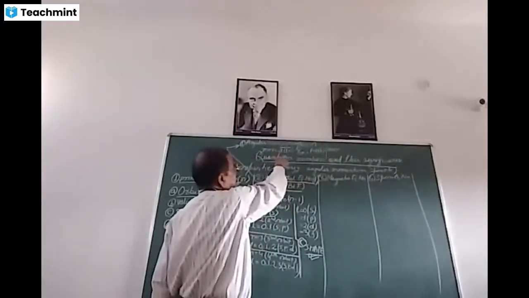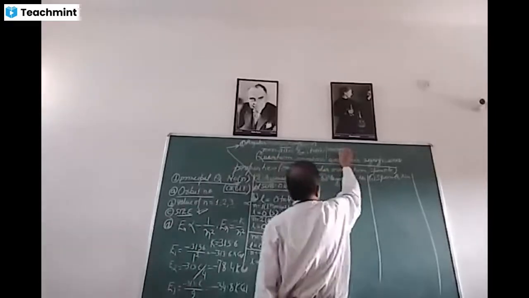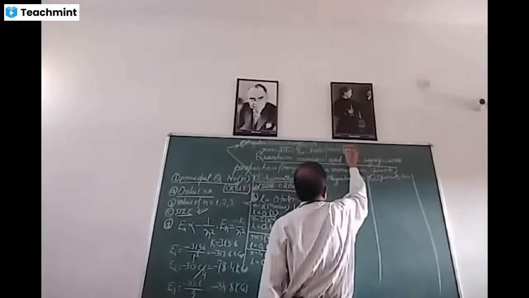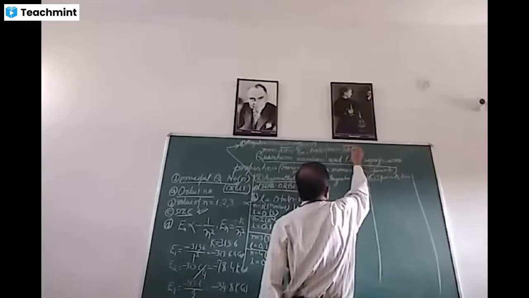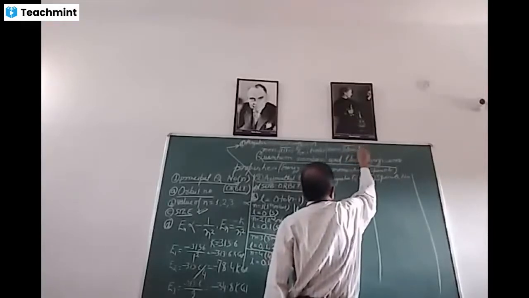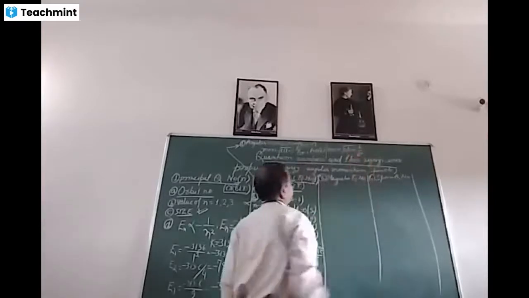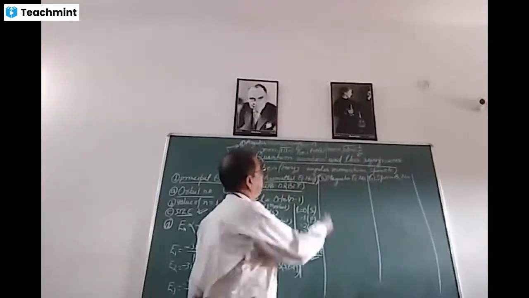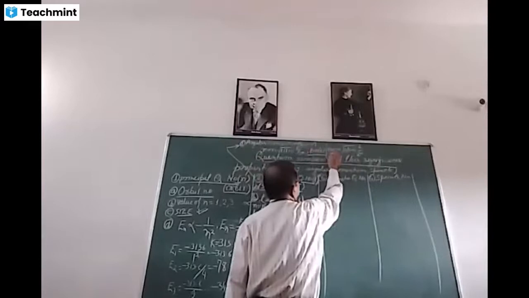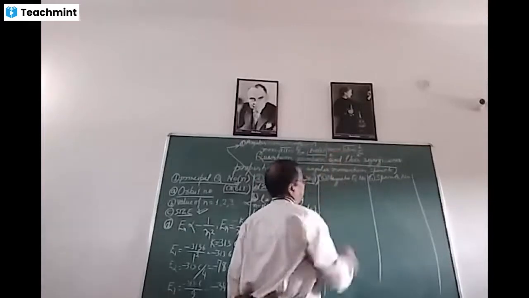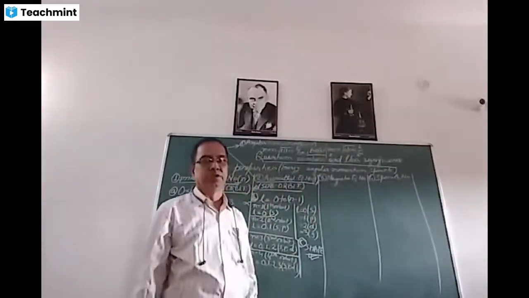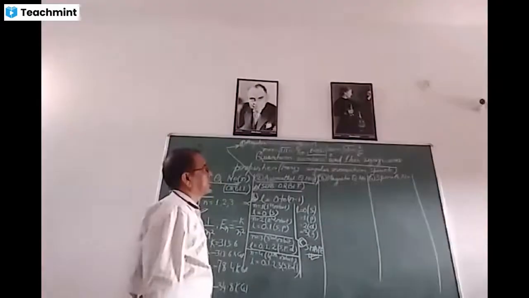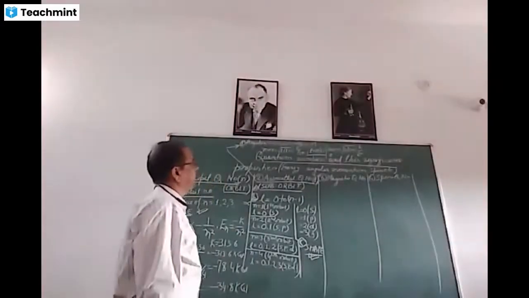Root over 0 into 0 plus 1 into h upon 2 pi. Any quantity multiplied by 0 is 0. Hence, for S suborbit, the value of mvr is equal to 0.